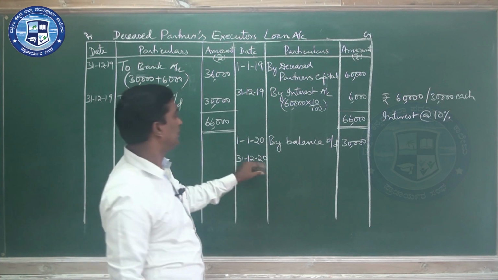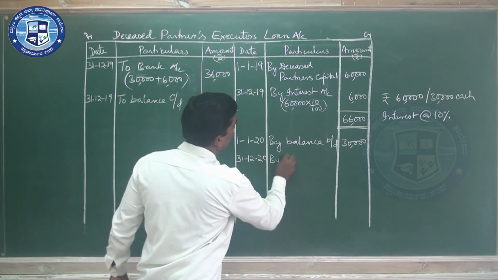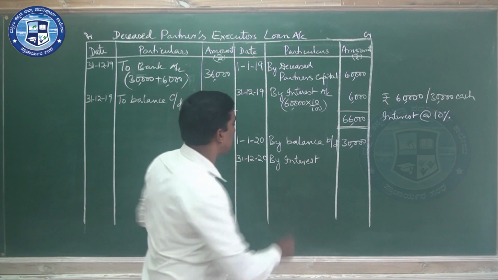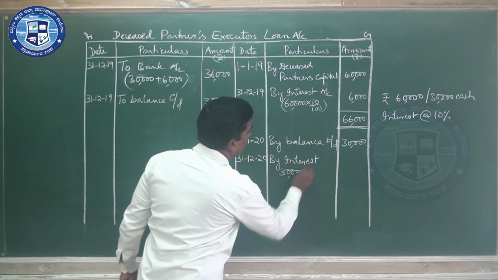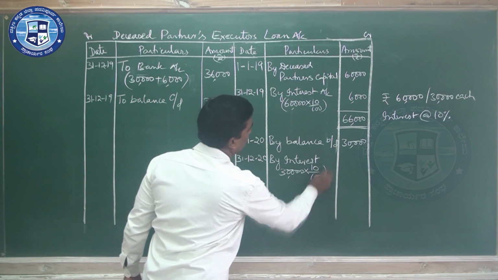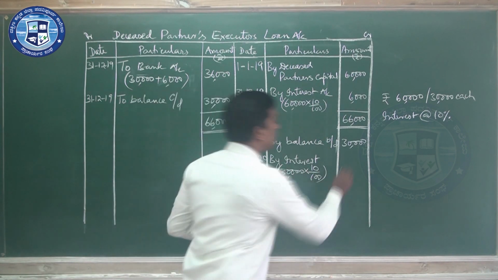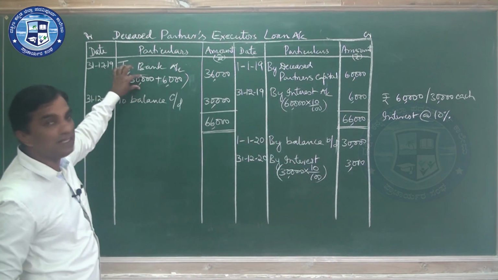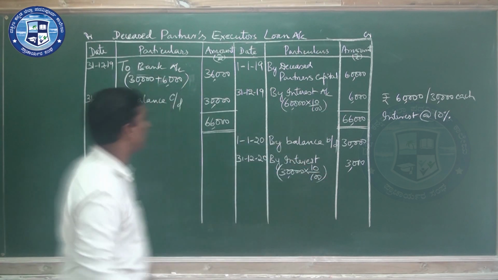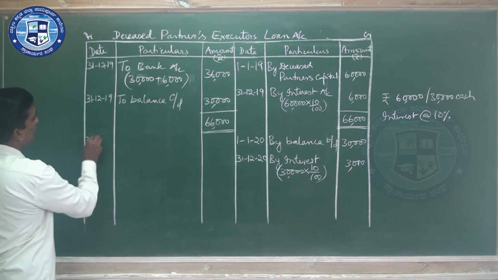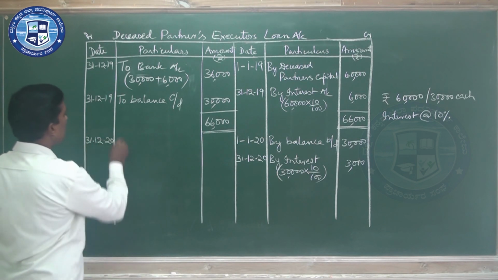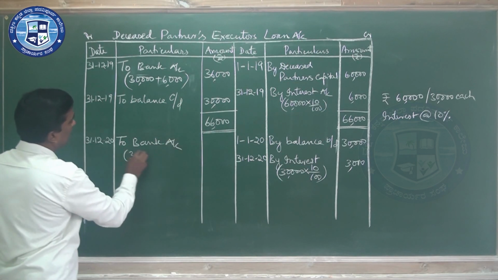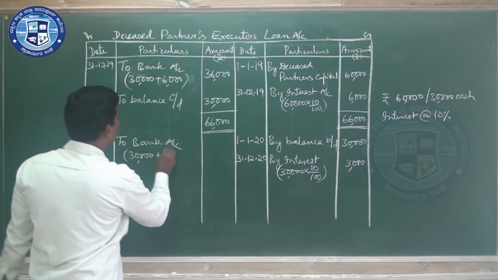Imagine, it is still not over. By interest, now it is not on the full value, only on the decreased value, that is 30,000 into 10 by 100. So it becomes 3,000. So now you should pay 30,000, the remaining amount, with the interest, on 31st 12/20. To bank account, you pay 30,000 as the second installment, plus 3,000 interest.